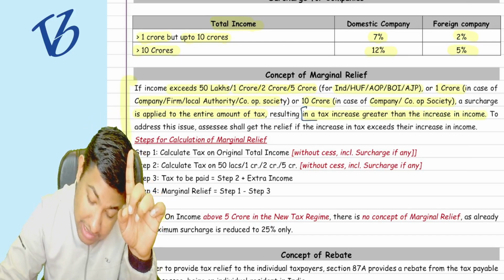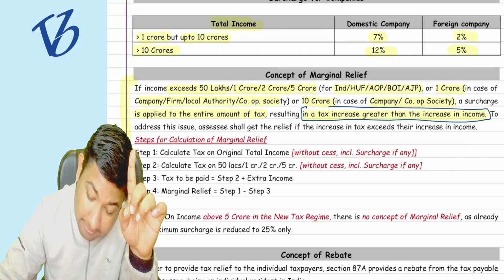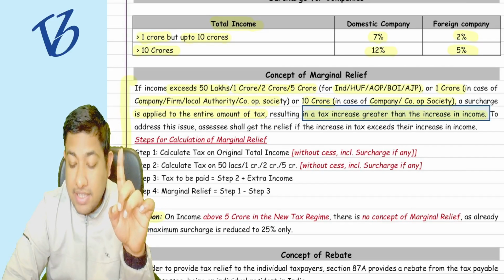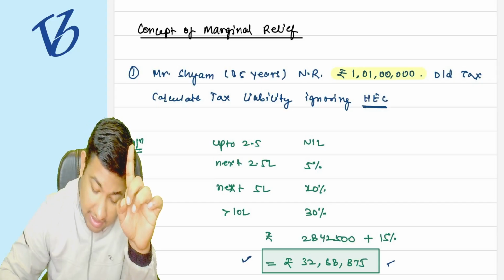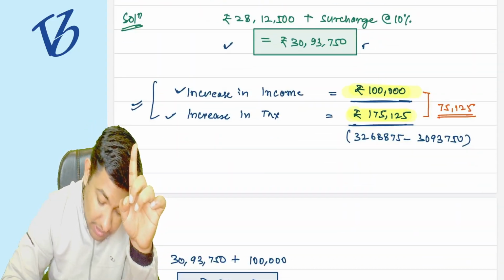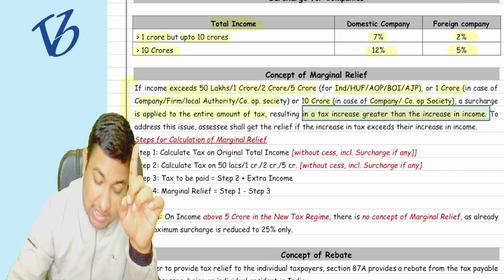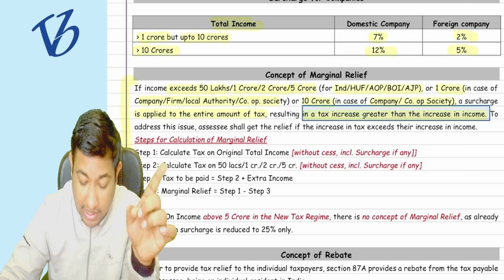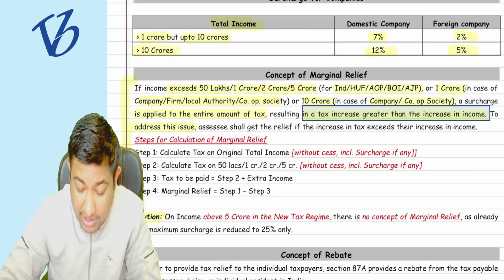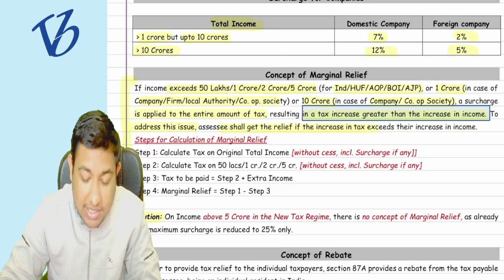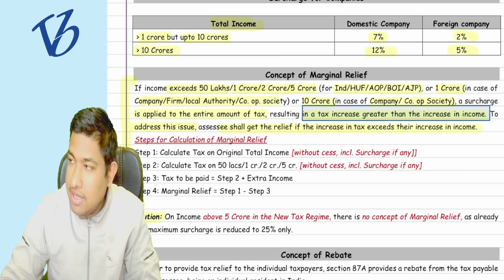Do you now understand this particular line, that the increase in tax is greater than the increase in income? Yes, so whenever this kind of situation arises, to address this issue, the assessee shall get the relief if the increase in tax exceeds the increase in income.